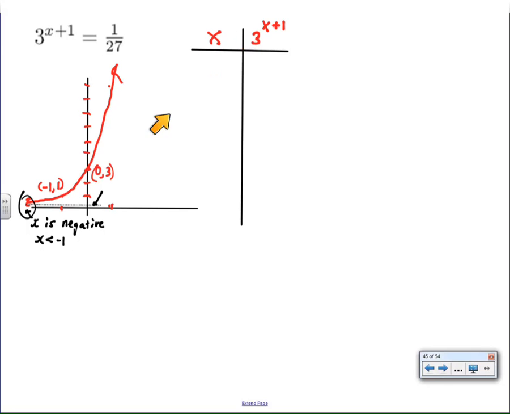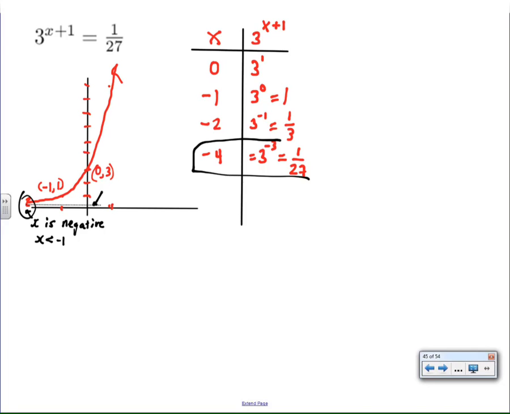And this time I'm going to know that I'm looking for negative values of x, so I'm going to start with 0. And there I find that when x equals 0, 3 to the 0 plus 1 is 3 to the 1, which is 3. When x is negative 1, 3 to the negative 1 plus 1 is 3 to the 0, which is 1. Following on with the pattern, I eventually learn that when x equals negative 4, y equals 1/27, which is my target. That means my solution is x equals negative 4.